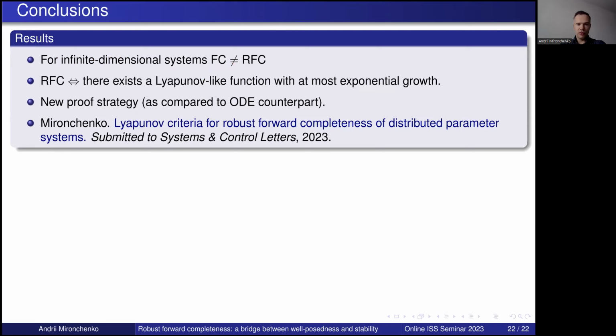And now we come to conclusions. So first, for infinite dimensional systems, forward completeness is essentially weaker than robust forward completeness. At the same time, we still can characterize robust forward completeness by existence of Lyapunov-like functions with at most exponential growth. We have a new proof strategy in comparison to the original paper where forward completeness was characterized for ODE systems. And you can find the detailed proof in this paper by myself, which is currently submitted to SCL, but which can already be found on arXiv.